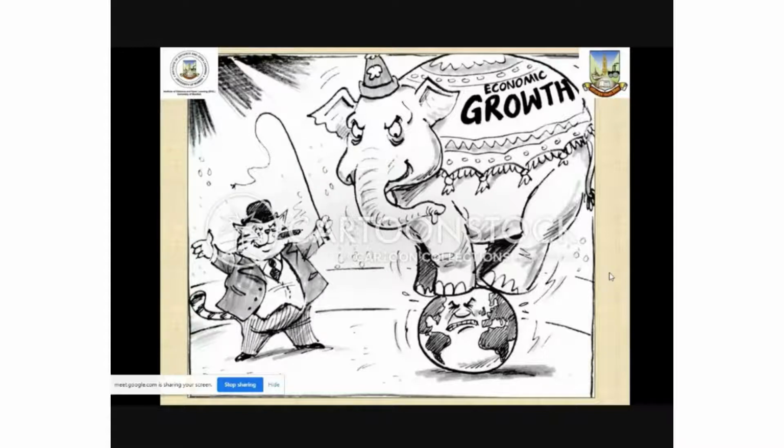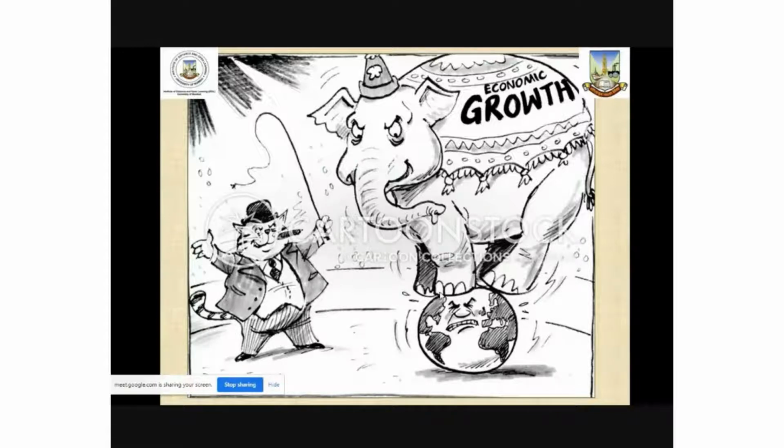And therefore, economic growth alone cannot explain the actual level of progress in a country or a region.